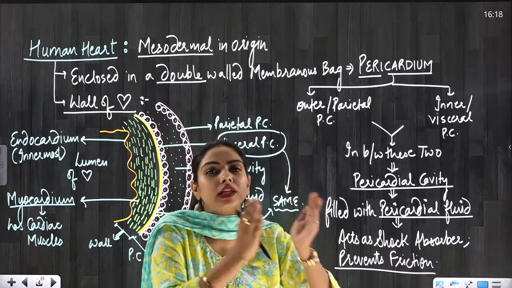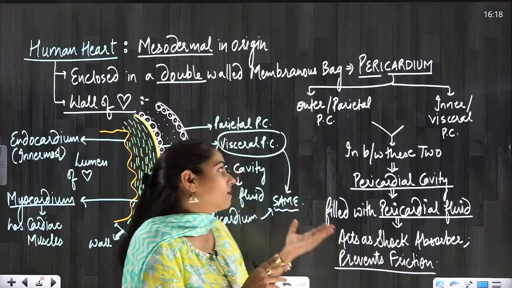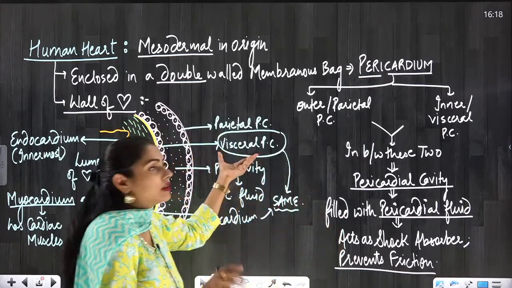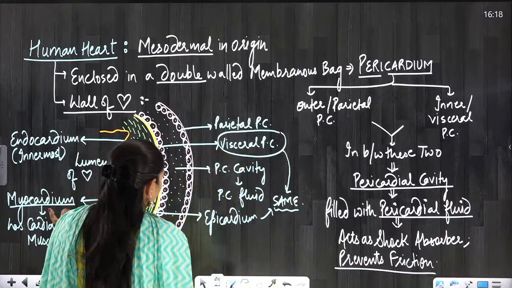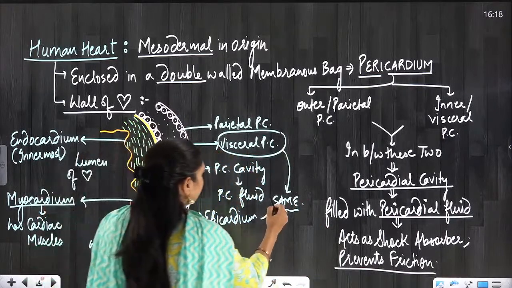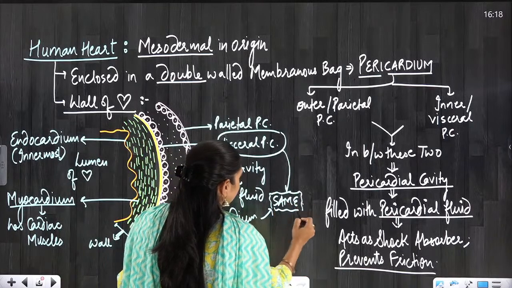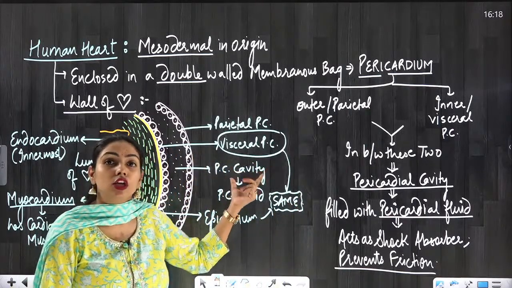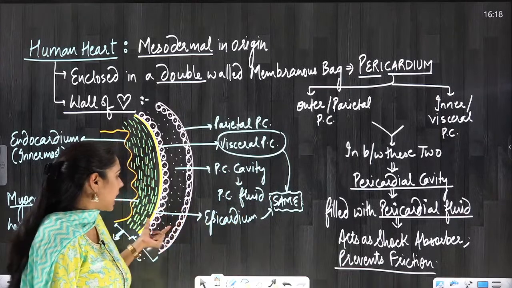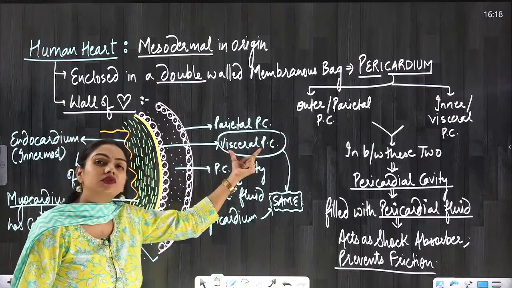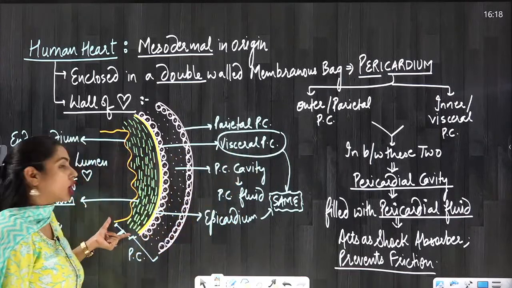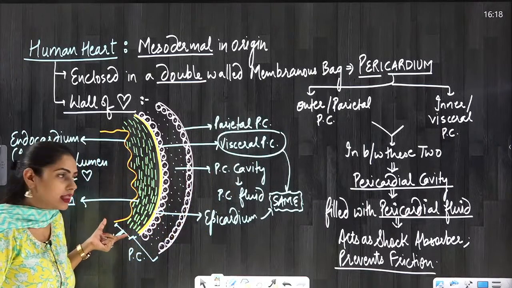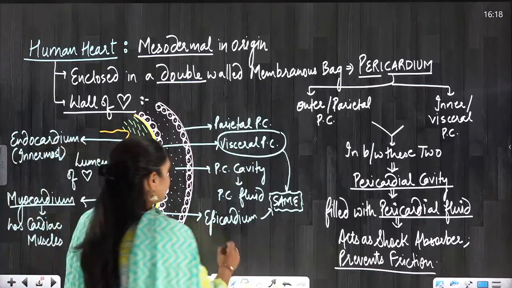But when we are mentioning it in the pericardium, we will say that it is the visceral only. So when we talk about the pericardium, we will tell this as visceral pericardium, and when we talk about the wall, we will tell that it is the epicardium.